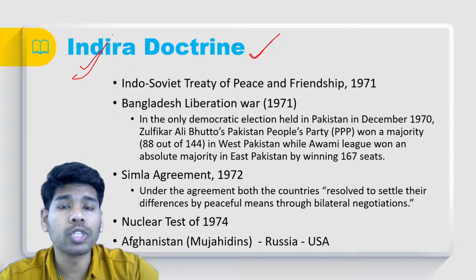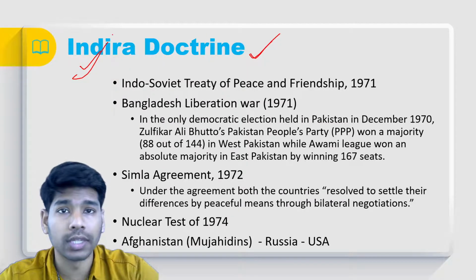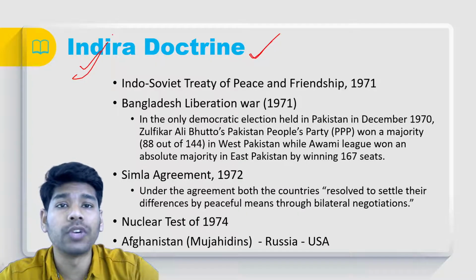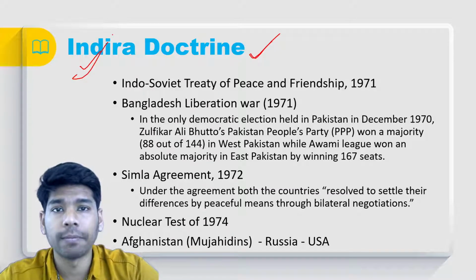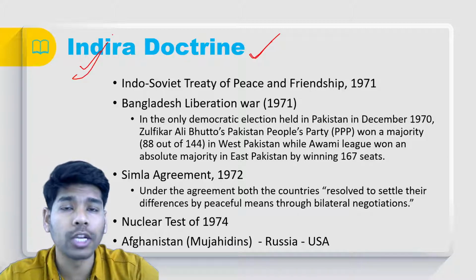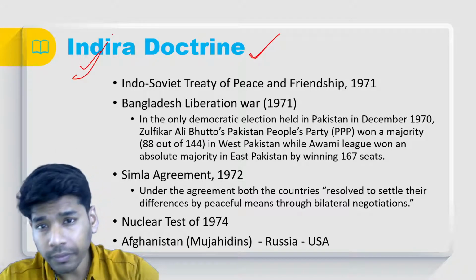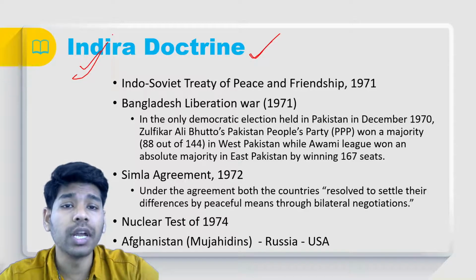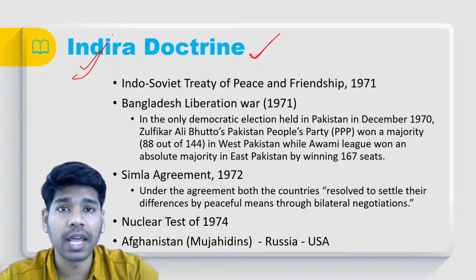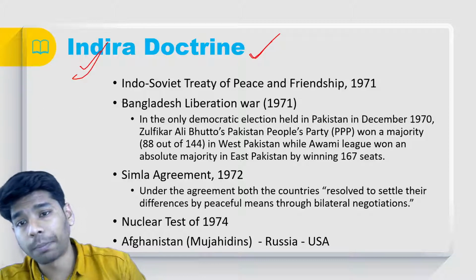Why? Because most of the non-aligned countries had thought that by default the Soviet Union would be our ally. By default the Soviet Union would be the ally for all the non-aligned countries, not the USA. So India went for the India-Soviet Treaty of Peace and Friendship in 1971, and during that particular time, we